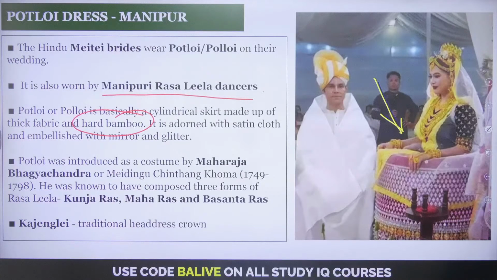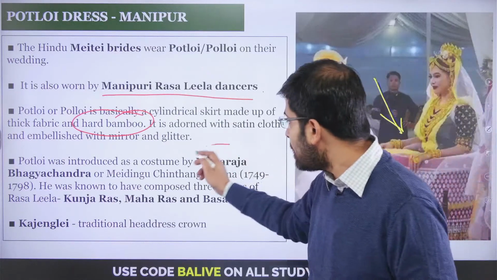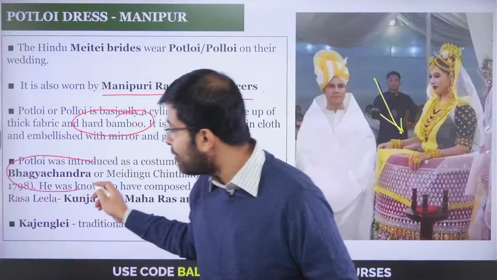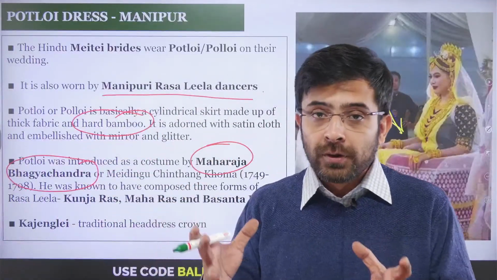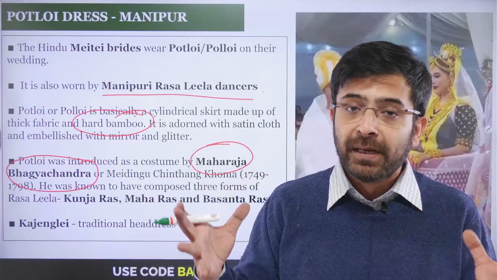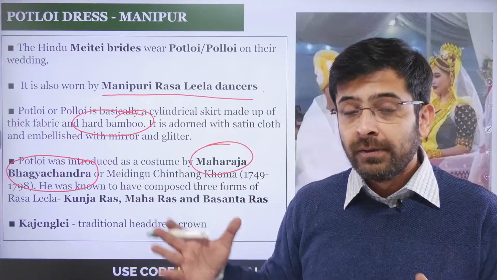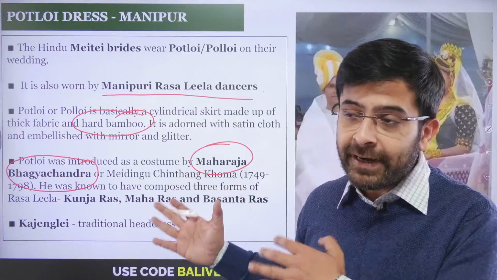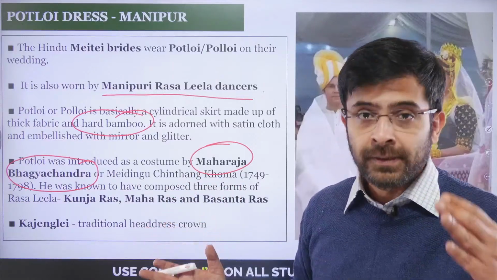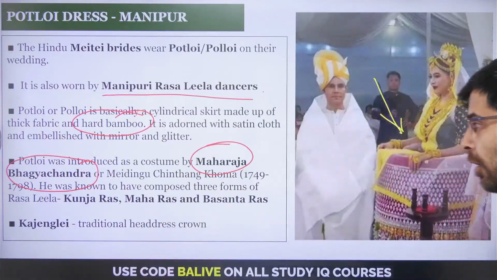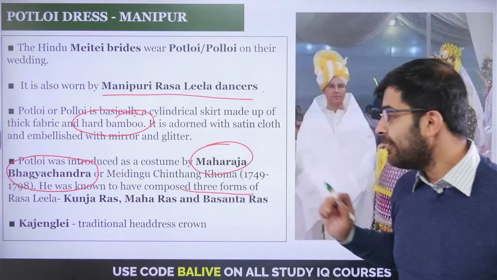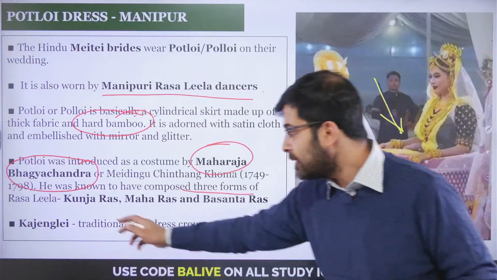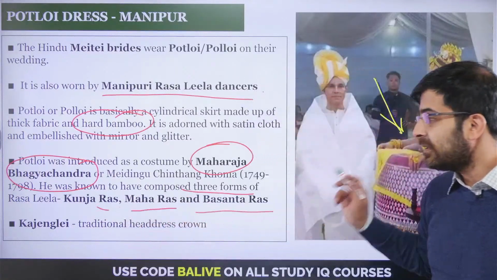Now who introduces this? Maharaja Bhagya Chandra, one of the most important names that you can remember insofar as the growth of the Vaishnavite philosophy in Manipur is concerned. The person who prominently promoted this was King Bhagya Chandra, also known as Maidingu Chingthan Khoma. King Bhagya Chandra also composed three forms of Ras Leela: the Kunja Ras, the Maharas, and the Basant Ras.